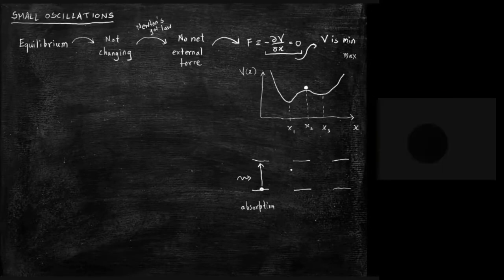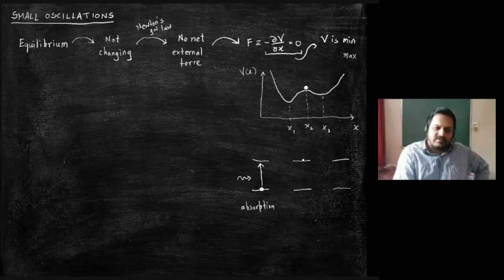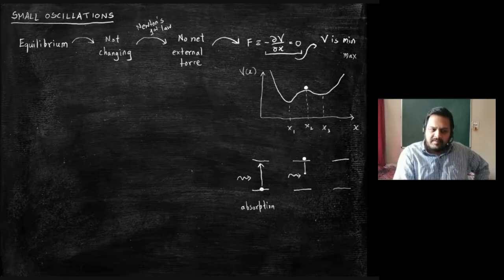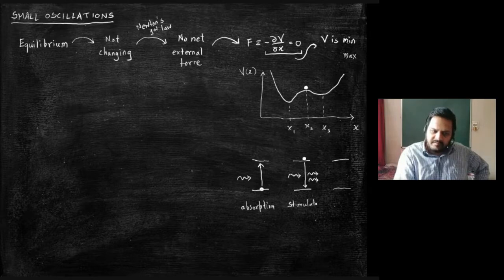Yes, sir. Then you have the situation where the particle is already in the upper state and a light ray comes. This particle comes down and emits two photons instead of one. This process, if you recollect, is called stimulated emission. Agreed?